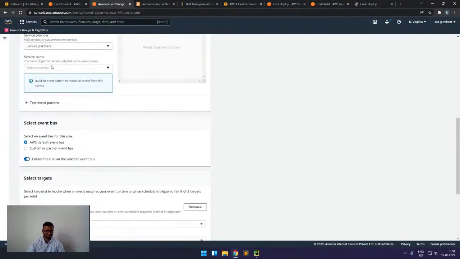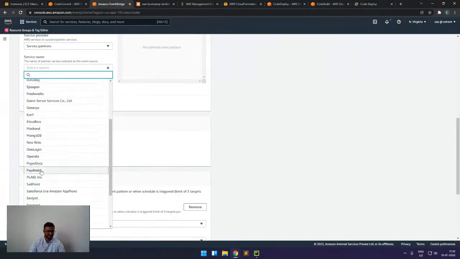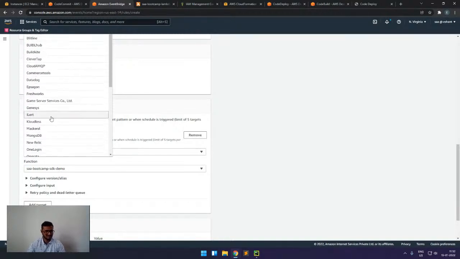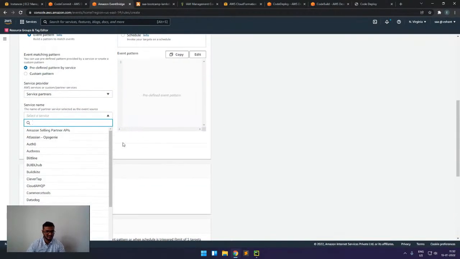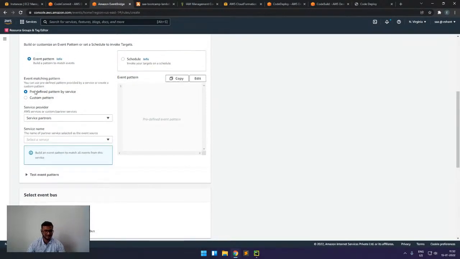For example, we can have multiple services, like Atlassian, Zendesk, and Stacks. So these are the third-party software which CloudWatch Events can also monitor if we configure it.